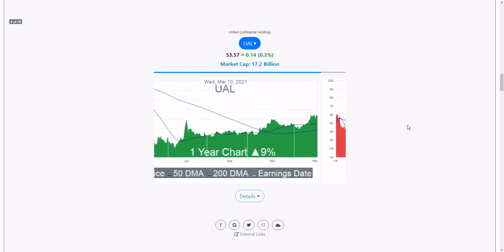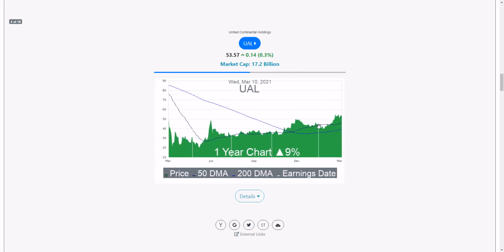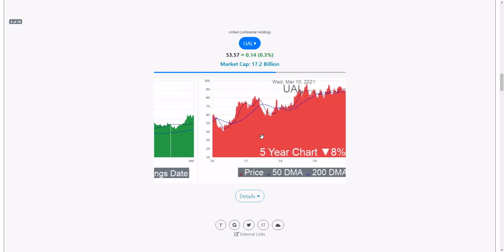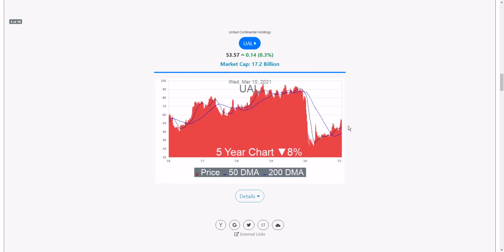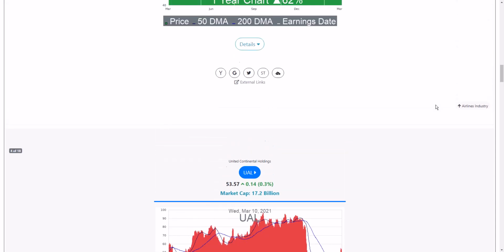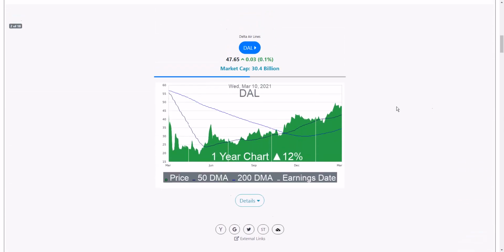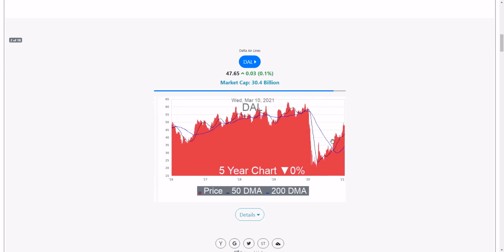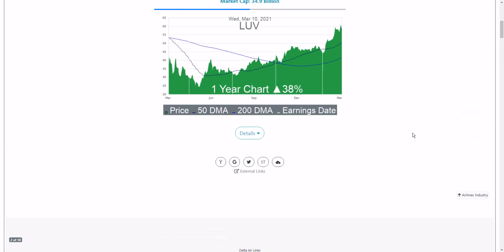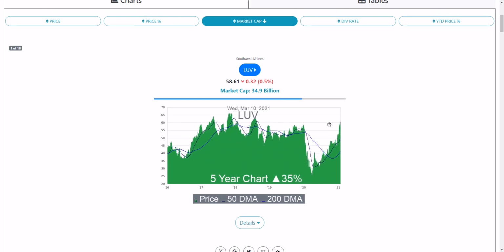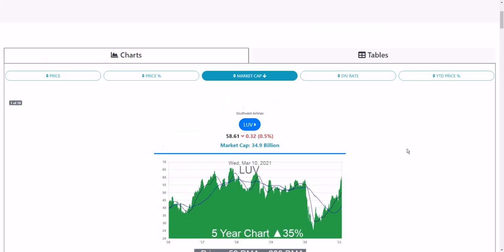So going back on the 1 year chart, the price is above the 50-day moving average, and we're at a 52-week high, which is very bullish. So if the trend continues, and the economy continues to open, the price should continue to move higher and higher, and possibly all the way up to the previous highs, just like their top competitors, of which Delta Airlines is almost there, and Southwest Airlines is already there. So that can kind of be an indicator of the trend.